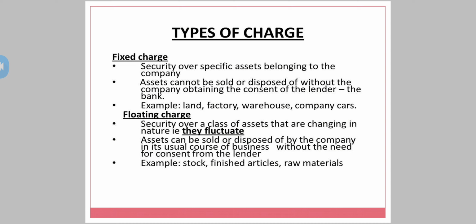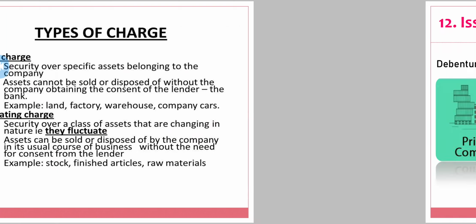Examples are stock, finished articles, or raw materials, where the price may rise or fall. Those assets where the prices are fluctuating are considered under floating charges when kept as a charge on assets with the debenture.